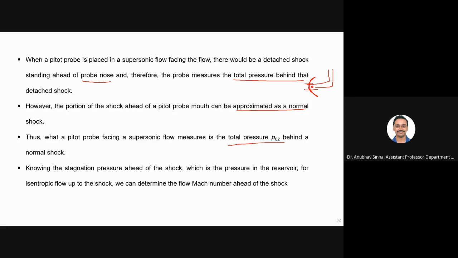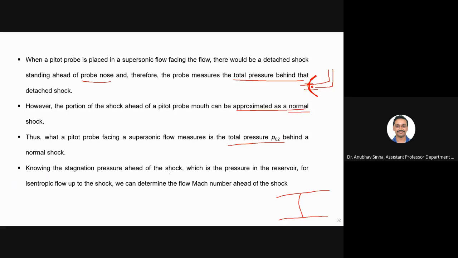This will actually be a curved shock, but if you look at a very small section, you can approximate it to be a normal shock. Let me draw it clearly. It is strictly speaking not a straight line, but as an approximation I can say that it is a normal shock.